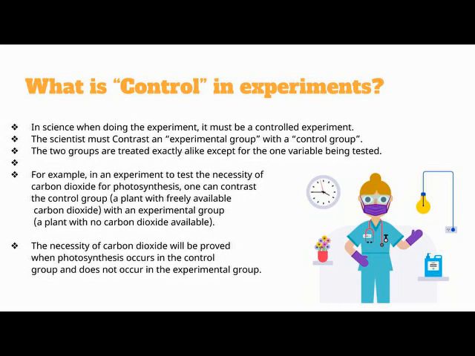Basically, when scientists perform an experiment, the experiment should be controlled. They form two groups. The first one is known as the control group and the second one is known as the experimental group. The variable which is being tested is given to one group and not given to the other group. As you can see in the diagram, the scientist is checking the availability of carbon dioxide. Is it necessary for photosynthesis? So the control group is given free carbon dioxide, and for the experimental group there is no carbon dioxide available. So you can see that photosynthesis occurs in the control group but not in the experimental group. Through this experiment, they can compare the results.